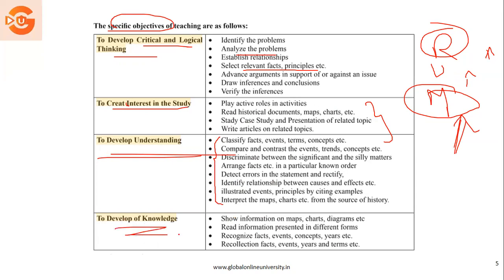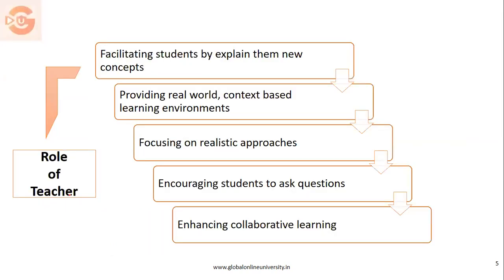Next, talking about knowledge. In order to understand the knowledge, this is basically the memory level. You have to make sure that the child recognizes the facts, the child recollects. That's all part of the memory level, the child recalls or recollects, and he understands or reads the information. So these are certain specific objectives which a child should be aware of, or which should be given importance by the teacher in his or her teaching process.